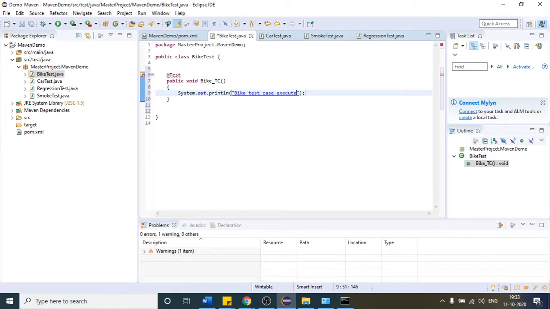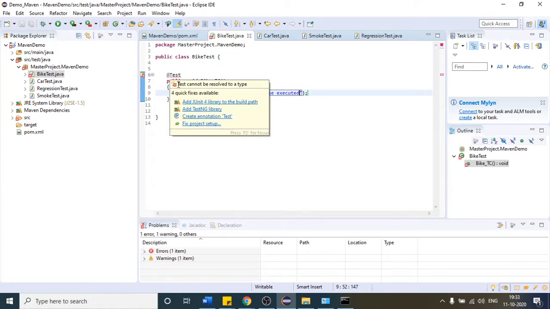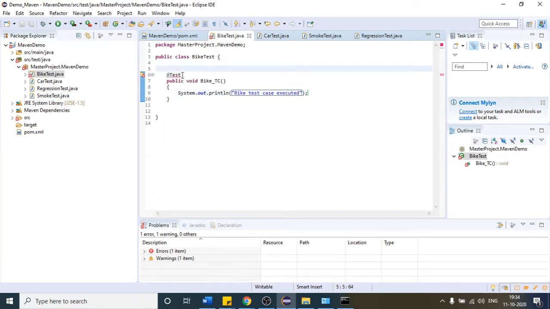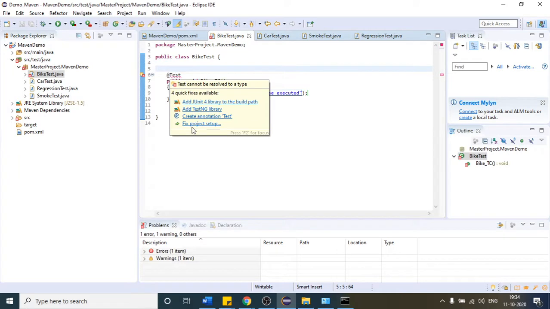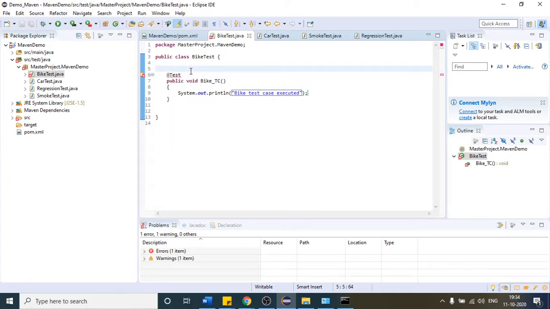Just import this annotation. Here you will not see it. This is related to JUnit, right? We have to work with TestNG, but here I am not getting any import statement related to TestNG. Why? Because we have not right clicked our project and added the dependency for that.